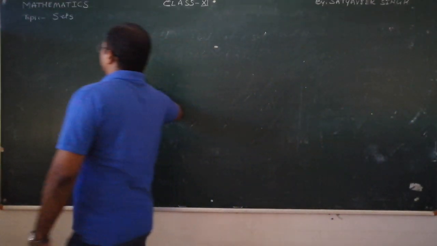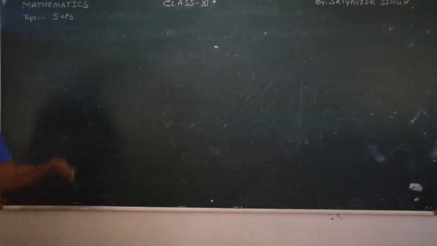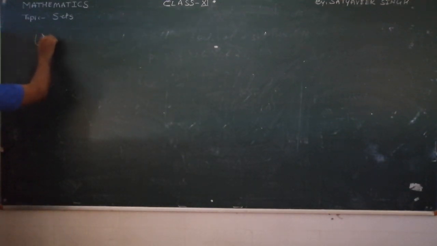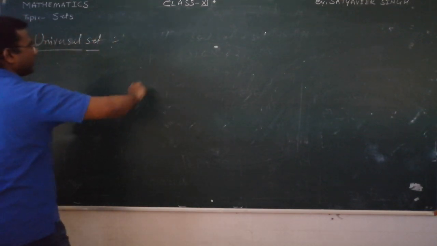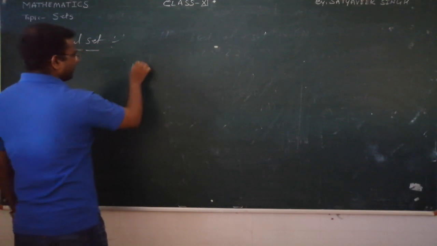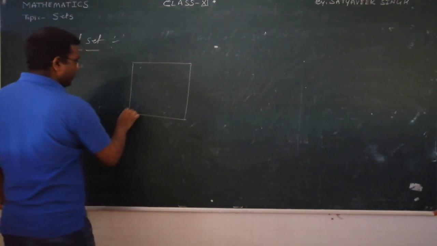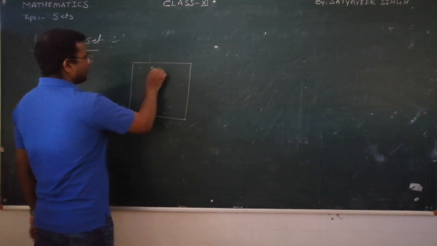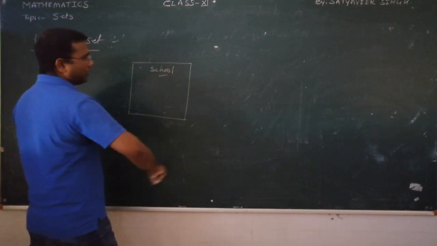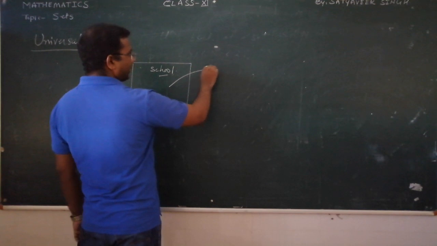See student, what is a universal set? With the help of an example you can understand better. Suppose you have your school. This is your school. In this school you have different classes.